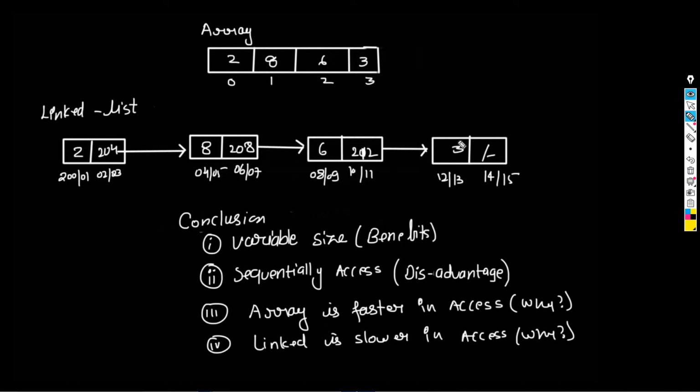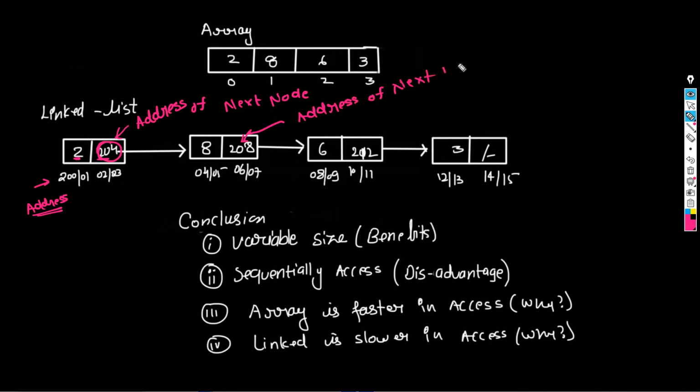We have nodes here. Okay, so in every node there is data and there is the address of the next block. Here, if you can see, this is the address. In the next, this is 204. This is the address of the next node. And this again is the address of the next node.